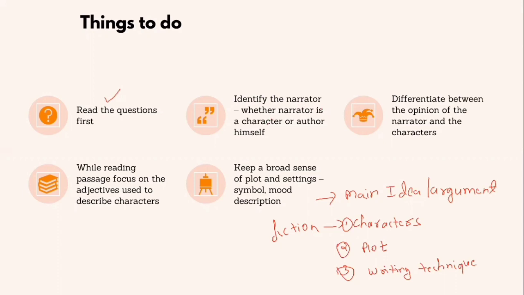Identify the narrator, whether the narrator is a character or the author himself. So there is a possibility that a character himself is narrating the story, or the narrator can be the author. Differentiate between the opinion of the narrator and the characters. While reading the passage, focus on the adjectives used to describe characters. Right? So what are the adjectives used to describe characters? Next is keep a broad sense of plot and setting, symbol, mood, and description. These are the things that you need to keep in mind.